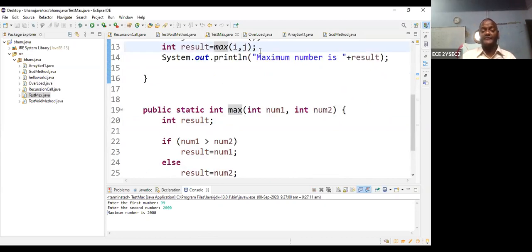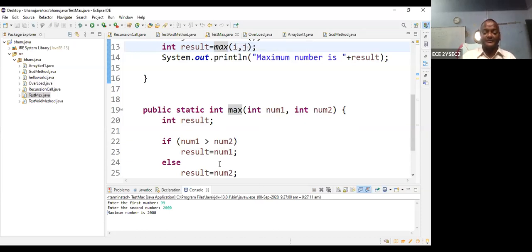So that return value should be stored where the function is called. This is called a function call. This is called a method call. max(i, j) is a method call. Once a method is called with the help of the arguments, the arguments are transferred to the parameters.